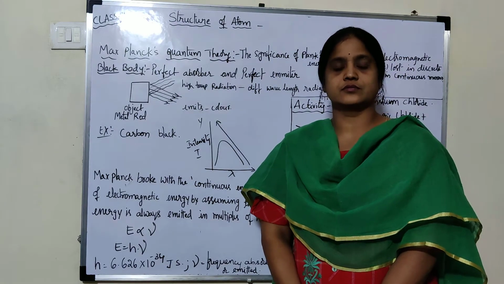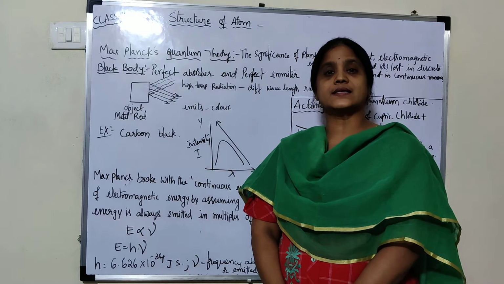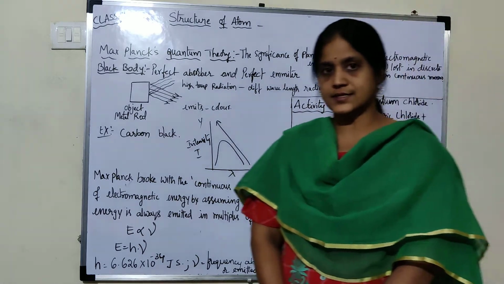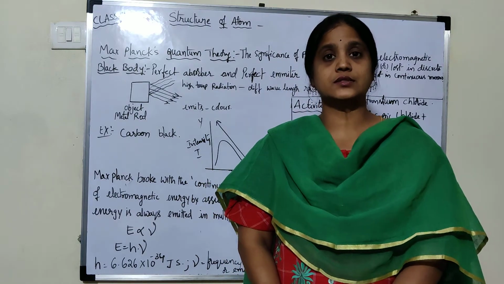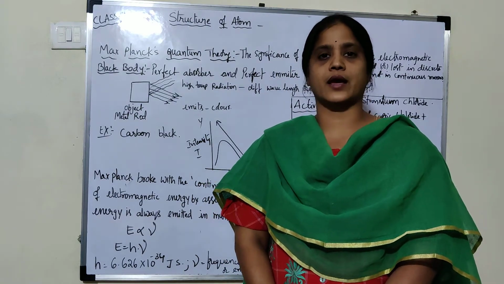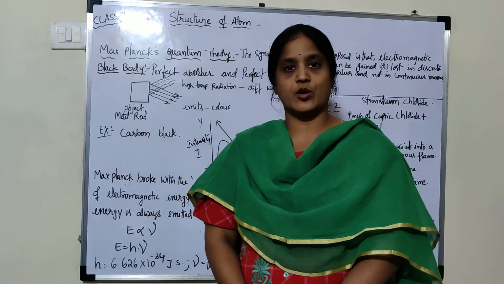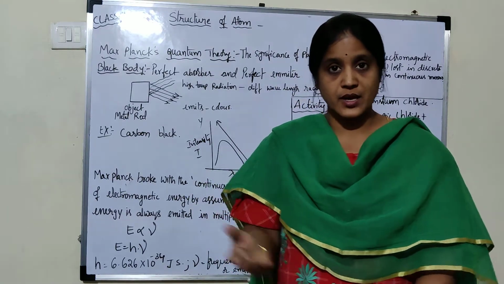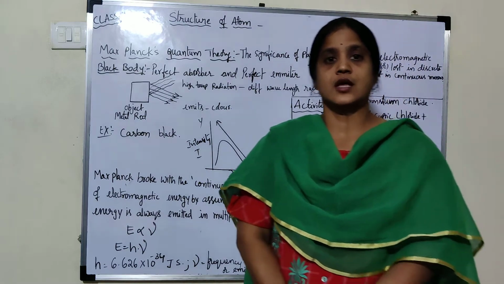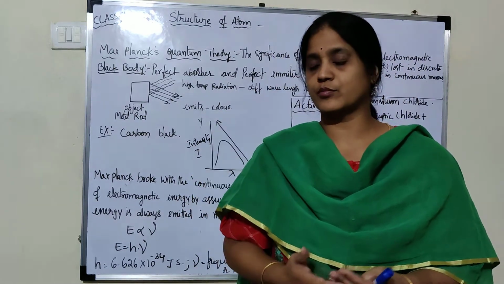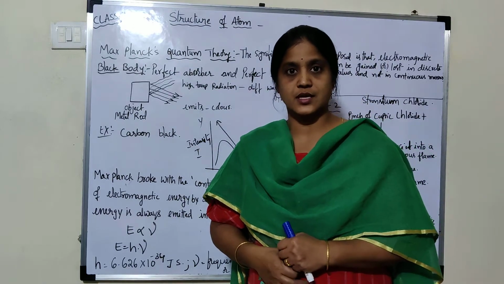Now in this video we'll discuss Planck's quantum theory. Before discussing this theory, first we have to learn about the black body. What is a black body? In the previous activity we discussed that when you heat a metal rod, it emits different kinds of colors. First it emits red, then orange, yellow, blue, like different colors it emits.